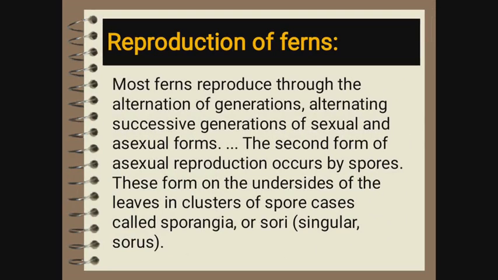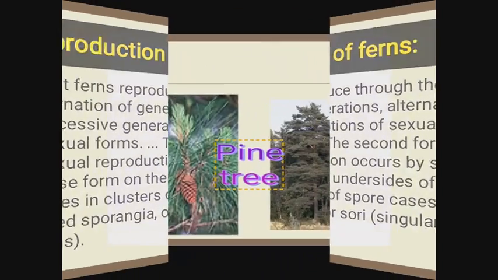How do ferns reproduce? Most ferns reproduce through the alternation of generations, alternating successive generations of sexual and asexual form. The second form of asexual reproduction occurs by spores. These form on the undersides of leaves in clusters of spore cases called sporangia or sori, which is singular sorus.